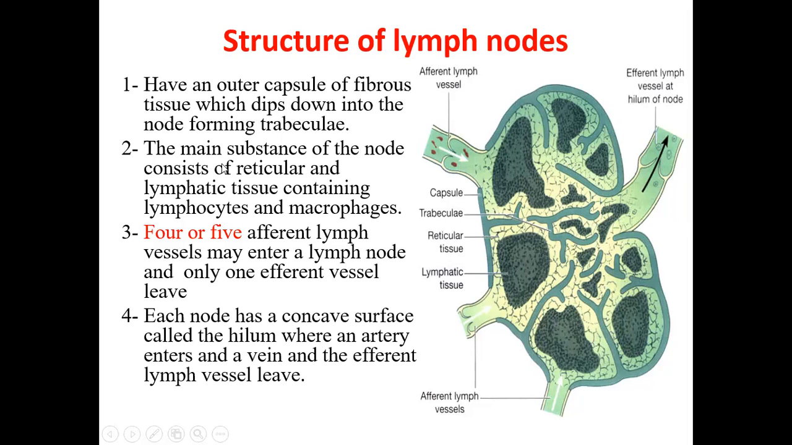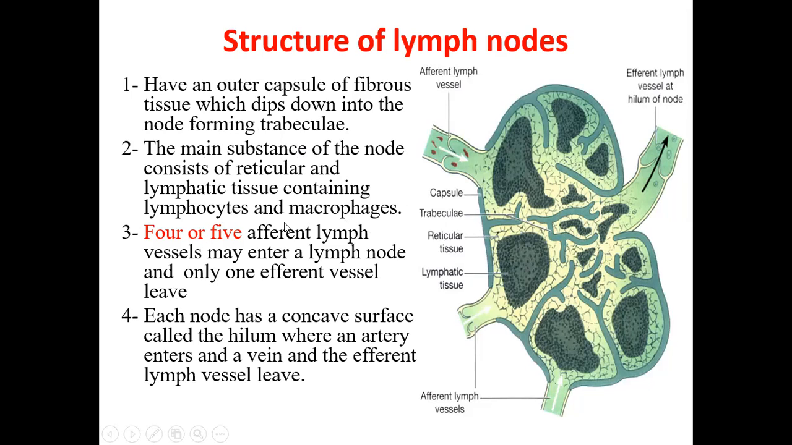The main substance of the node consists of reticular and lymphatic tissue. If you see here, this is the lymphatic tissue, and around this is the reticular tissue. These are the two types of tissue present within the lymph node. The lymphatic tissue is where proliferation of the lymphocytes takes place. The main substance of the node consists of reticular tissue and lymphatic tissue containing lymphocytes and macrophages, which can engulf all the dead cells as well as the microbes.